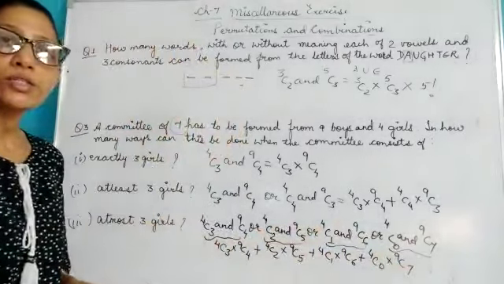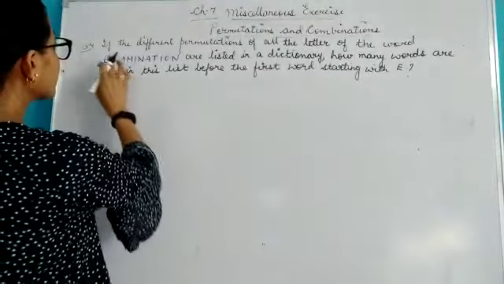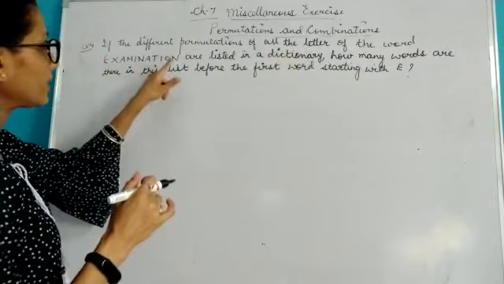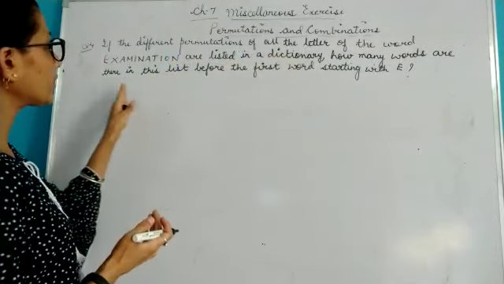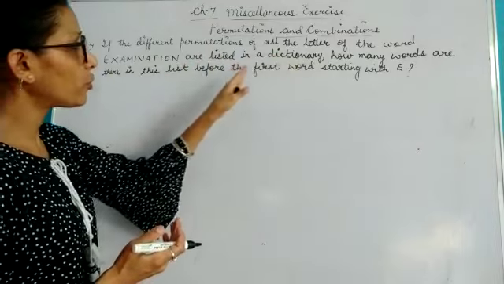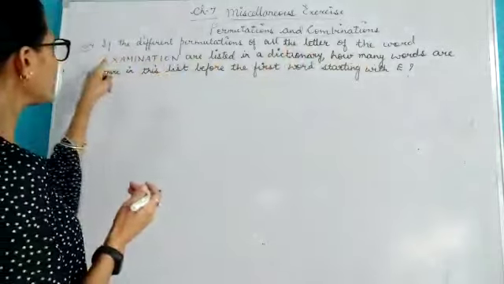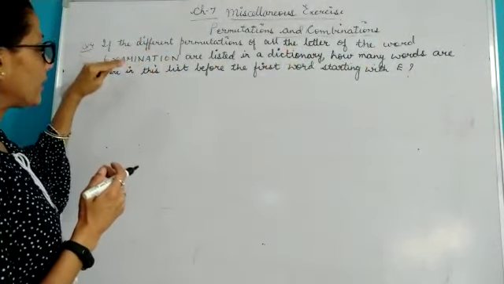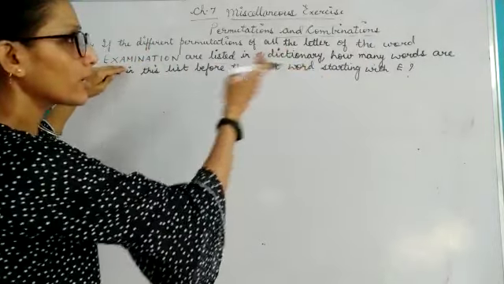You can expand and solve it. Let's see this question, children. Here it is given, if the different permutations of all the letters of the word examination are listed in a dictionary, how many words are there in this list before the first word starting with E?